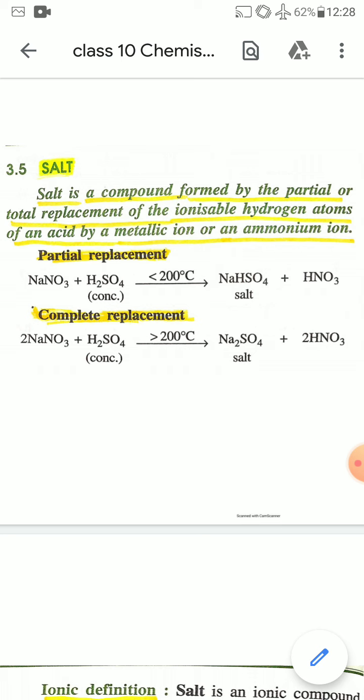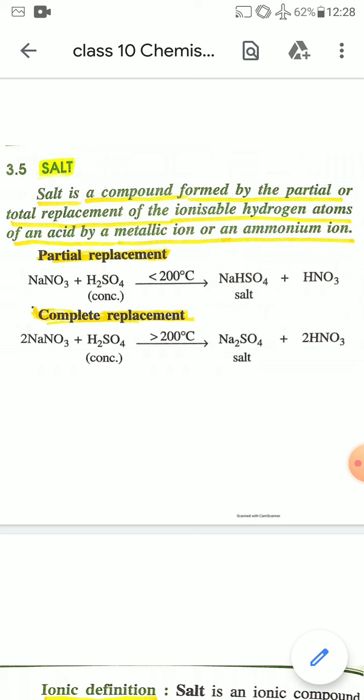And now see complete replacement. When sodium nitrate, NaNO3, reacts with concentrated sulfuric acid, H2SO4, above 200 degrees Celsius, the two hydrogen atoms of sulfuric acid will be replaced by two sodium atoms, and the product will be sodium sulfate, Na2SO4, plus nitric acid, after complete replacement of two hydrogen atoms from H2SO4 by the sodium ion of NaNO3.